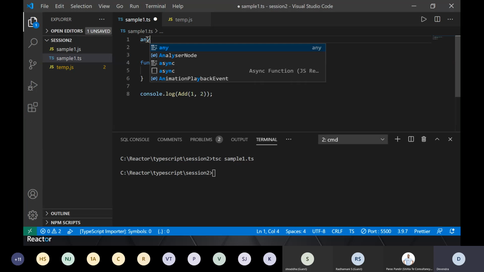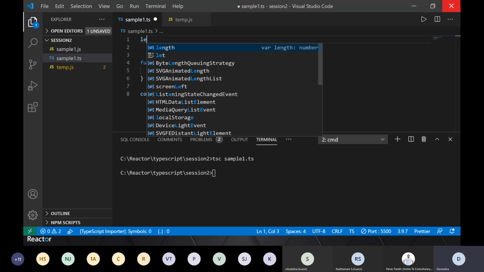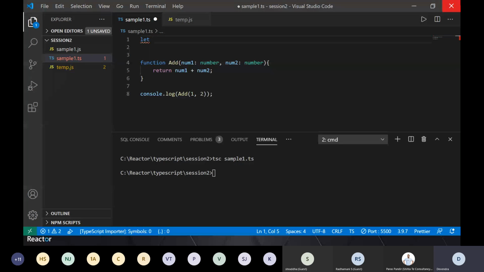I can define any variable like result, which is of type any, and that will be equivalent to var in JavaScript. So now when we are saying that this is not a good practice in JavaScript, how is it going to help us here?